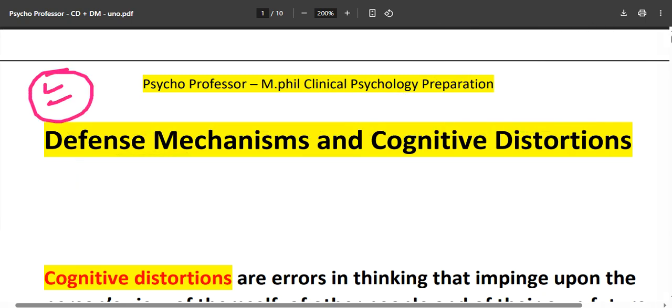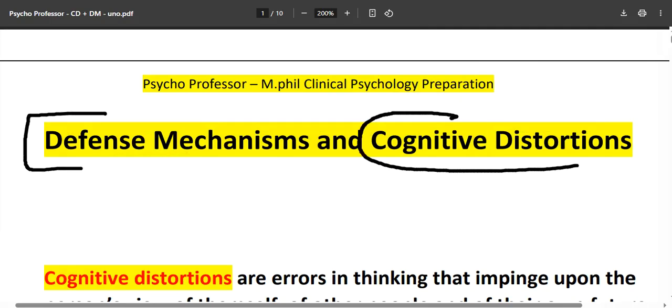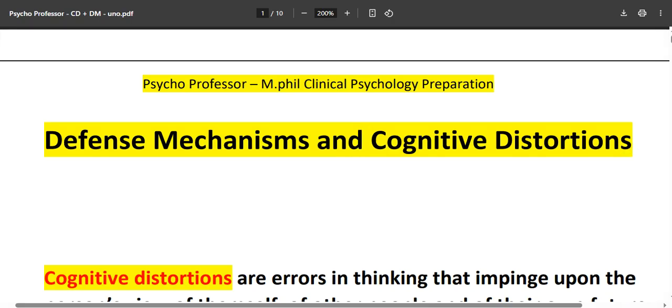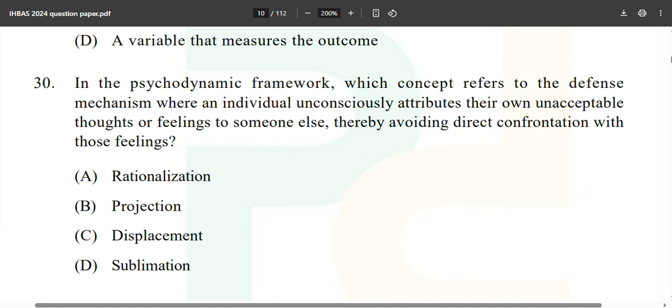As you can also see in this CMP program, if you have it, then you will have these notes on defense mechanisms and cognitive distortions over there as well. If you have not watched the previous lecture on cognitive distortions, make sure that you watch it, the complete history and everything about what they are and what different types of cognitive distortions there are, which we discussed in our previous videos. If you are part of the CMP member Telegram group, you would have these notes by now. So what is the correct answer? The correct answer is option B, projection, not rationalization, not displacement and not sublimation.